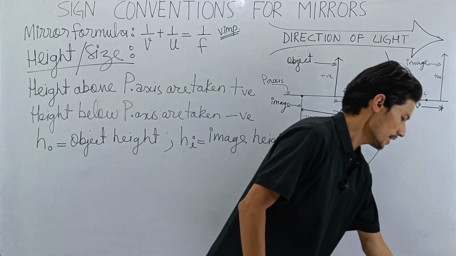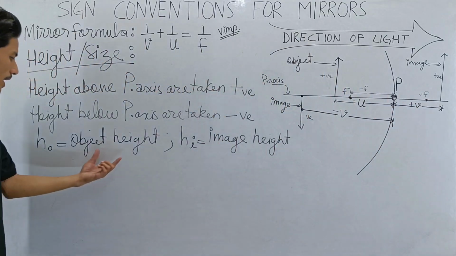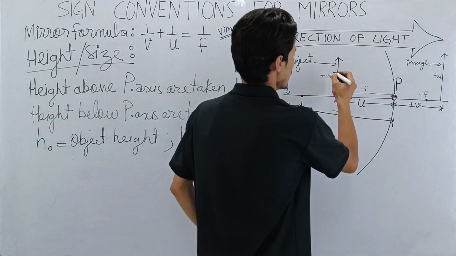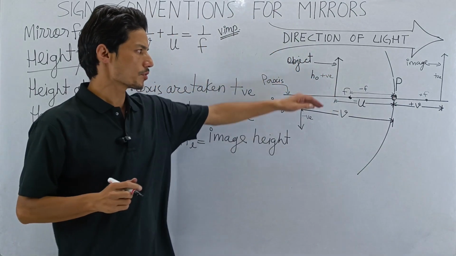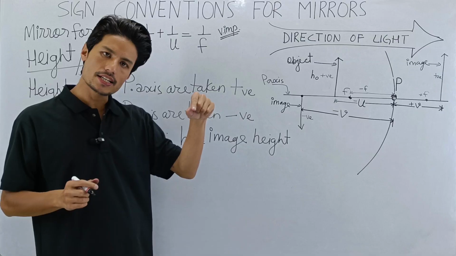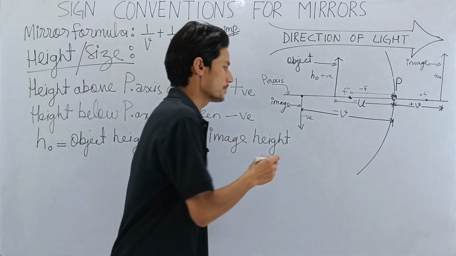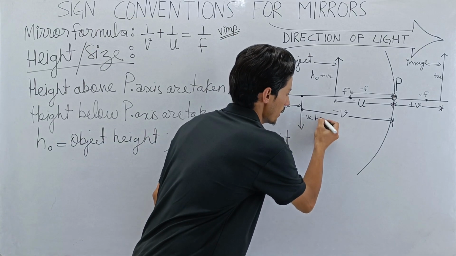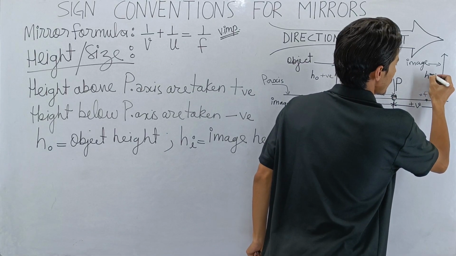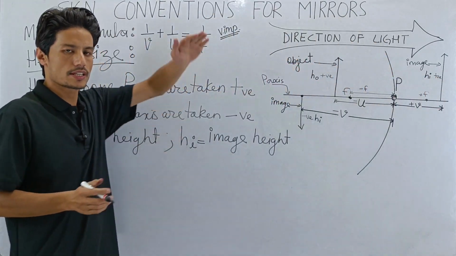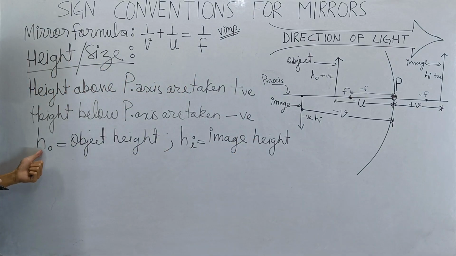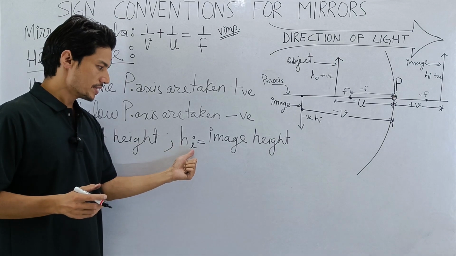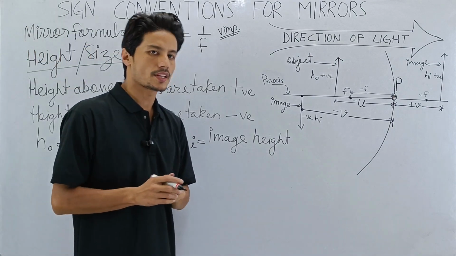So this is HO, the height of the object, and this will also be HI, the height of the image. H for height. HO means height of the object, O for object. HI means height of the image, I for image. I hope that's clear.